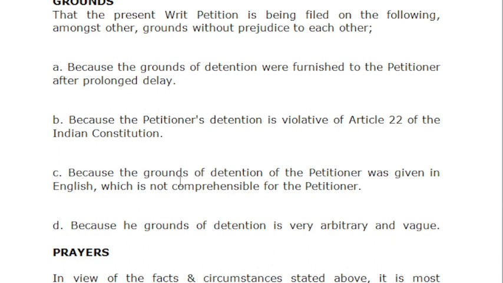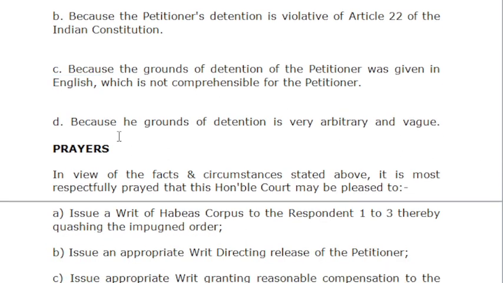Now, because of the certain grounds of detention, the petitioner was given in English. Even if the grounds were told, they were told in the English language, and because of that he was not able to understand. Even that can be a ground. The language barrier can also be a ground. And then the last point is that the ground of detention is very arbitrary and vague. They do not follow the law or procedure, or they are arbitrary. You can mention that fact.